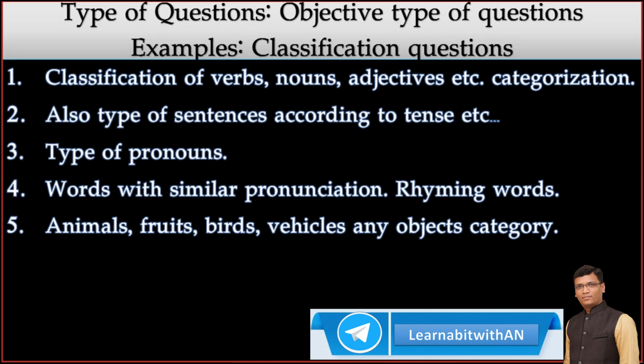You have to categorize types of nouns, types of pronouns, personal pronouns, interrogative pronouns, and words with similar pronunciation. Rhyming words are also asked in exams; you have to find the rhyming words from the bunch. For small kids, categories like animals, fruits, birds and vehicles are also asked.